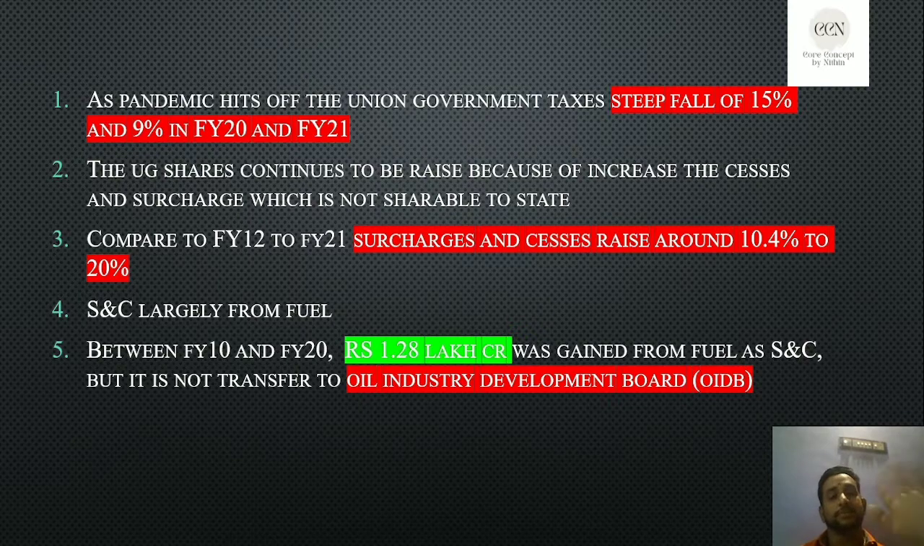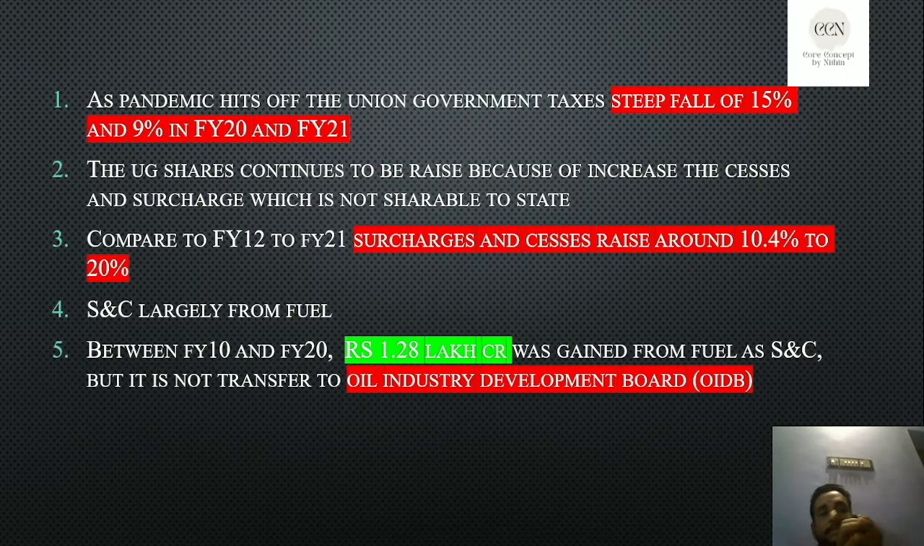Let's see the third point, 2012 and 2021. The surcharge and cess rate was around 10.4 percent to 20 percent. Now the total revenue from surcharges and cesses was around 20 percent, which means the union government is getting a bulk amount of tax revenue from this cess and surcharge. But the amounts collected for particular purposes are not shareable with the state governments. The default of the cess and surcharge is the amount collected under this SNC.